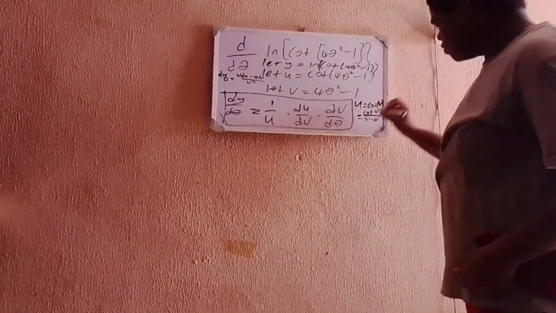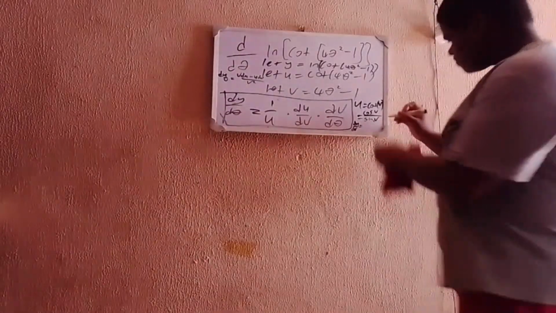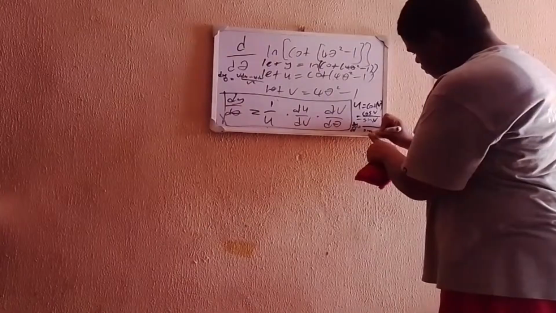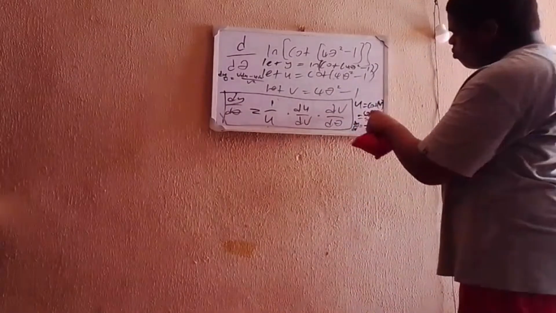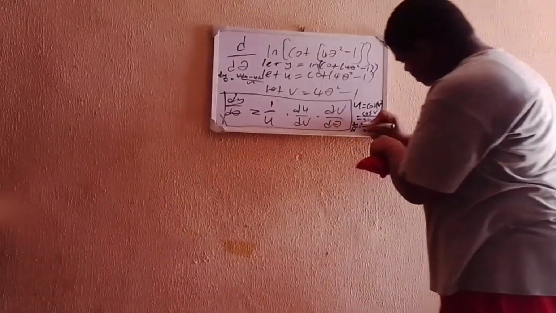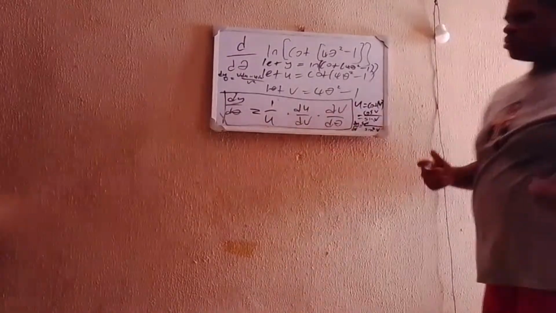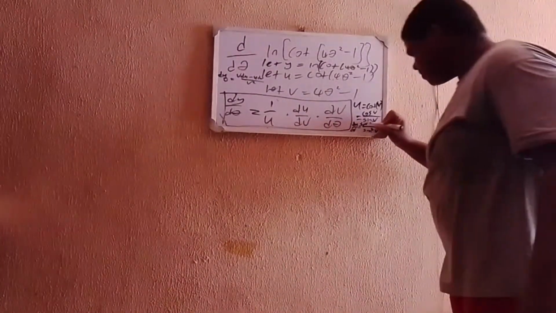So now u is equal to all this. That means du dv should equal, first of all, you square the denominator. So that's equal to sine square v. Then you multiply the denominator, which is sine v, times the derivative of the numerator. The numerator is cos v. If you derive cos v, you will get minus sine v.